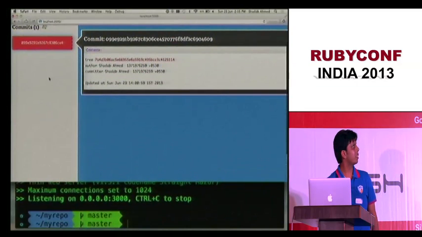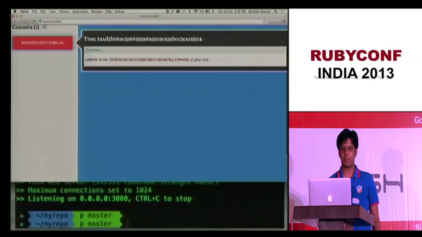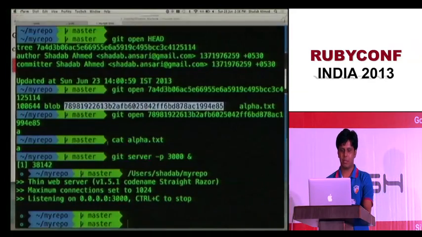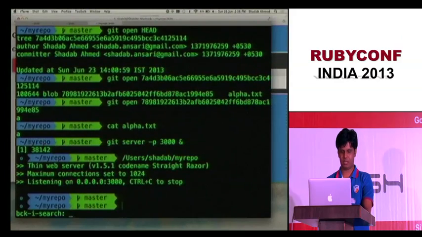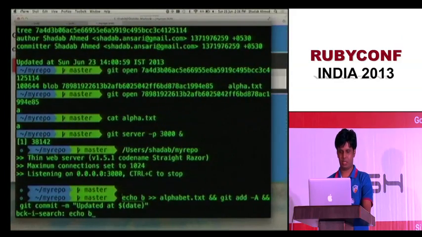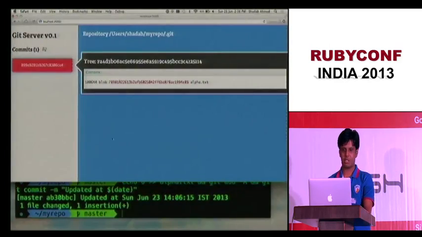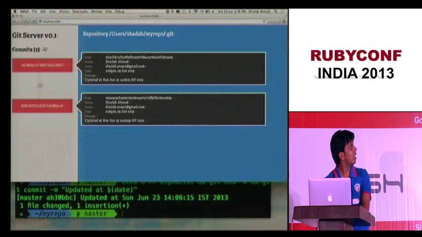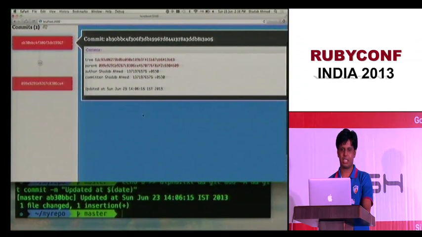And this is an app which shows me an object and all the commits. So I have this tree and I have this blob. So let me do another commit actually. Let me do another commit. I have it. Let's go back. There we have 2 commits. So first one is the original one, and the second one is this.